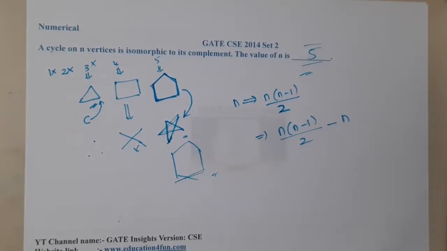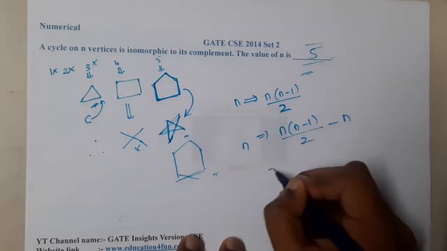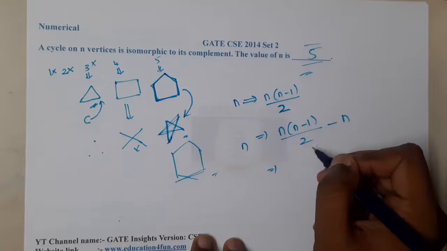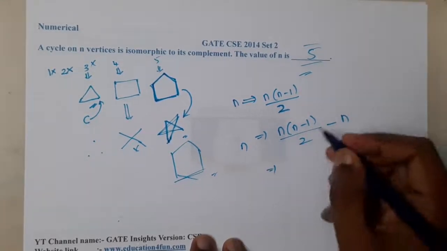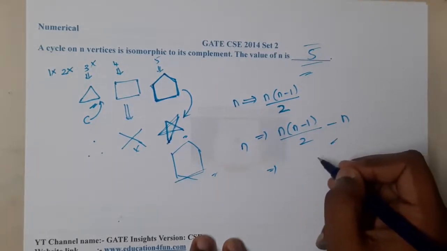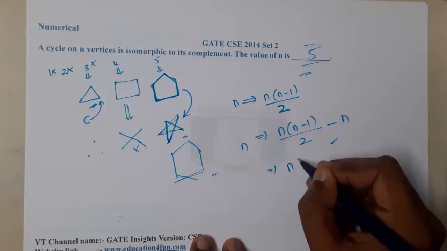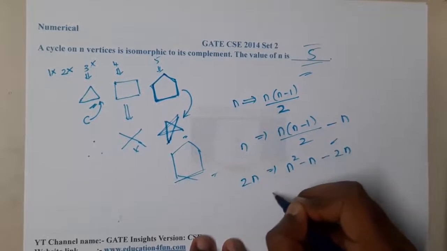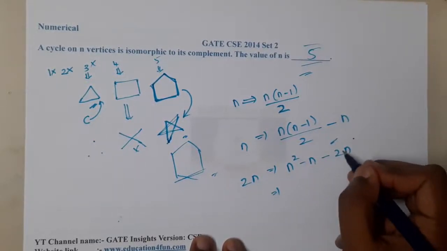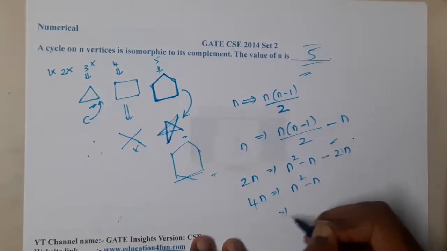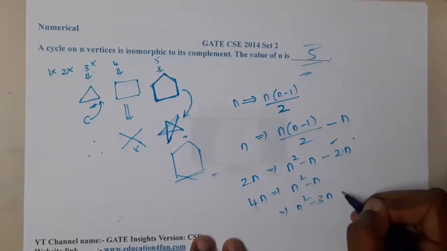So the complement's edge count n into n minus 1 by 2 minus n must equal n. We can take the LCM or cancel the denominators. So it becomes n square minus n minus 2n equal to 2n. You can send this 2n to the other side, so it becomes 4n, implying n square minus n minus 2n equals 4n.